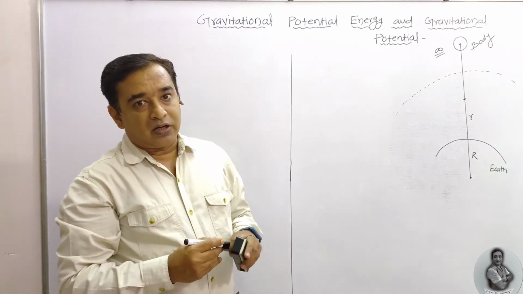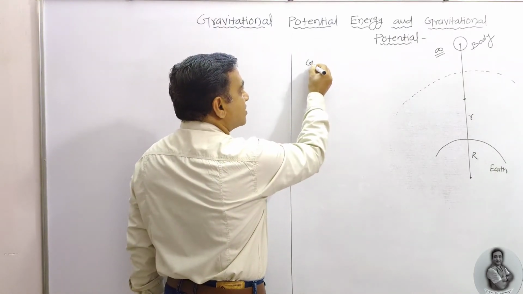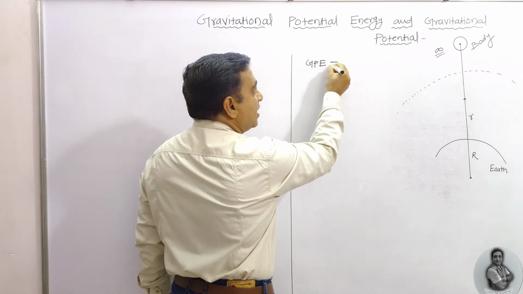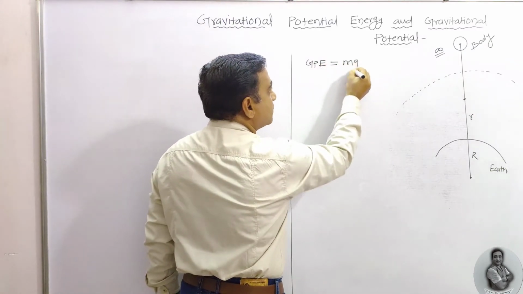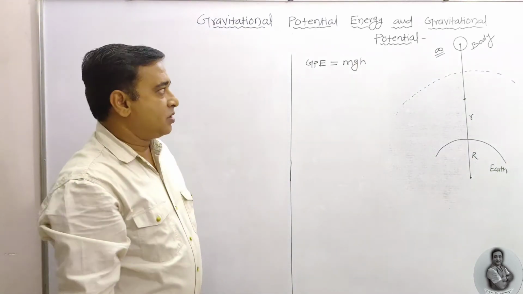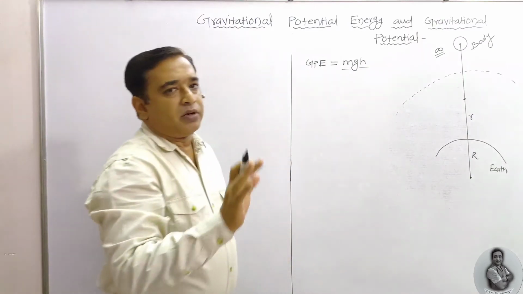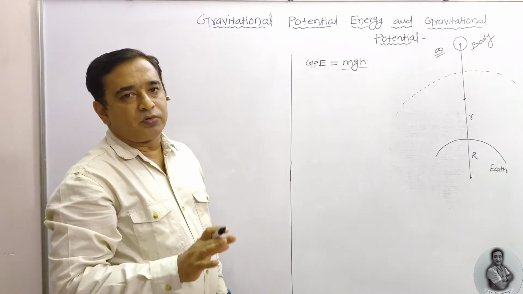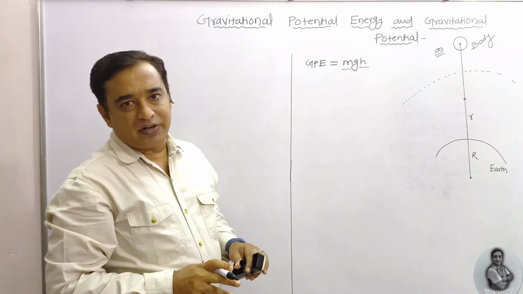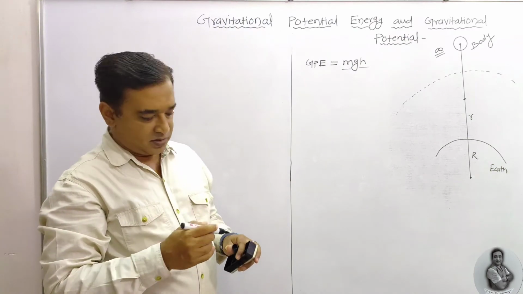So we know that gravitational potential energy, GPE, is equal to mgh. This is the basic formula for gravitational potential energy. Everywhere we are going to utilize that. m is the mass, g is the acceleration due to gravity, and h is the height from the surface.